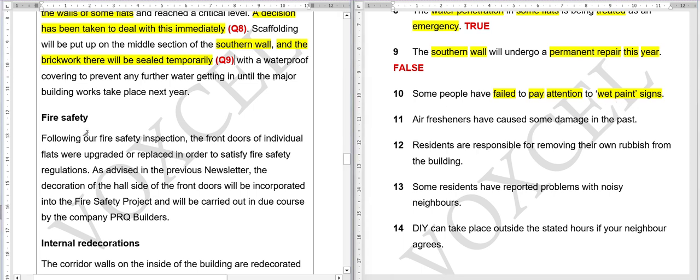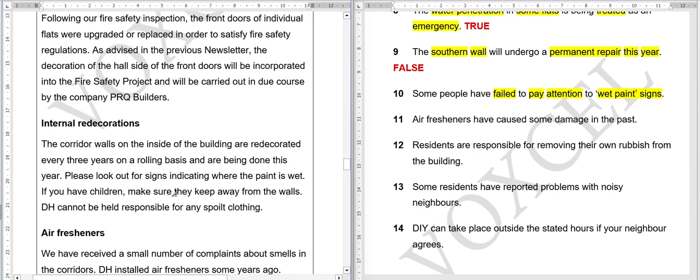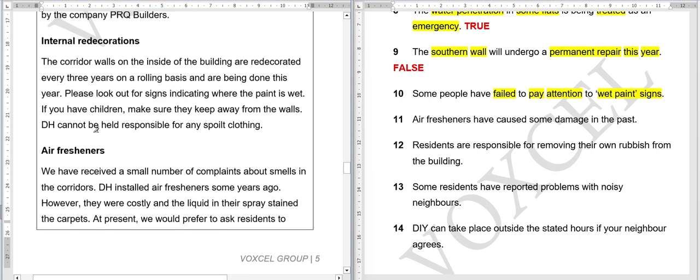Let's see, fire safety. I don't think there will be something in the fire safety, but we will read together. Following our fire safety inspection, the front doors of individual flats were upgraded or replaced in order to satisfy the fire safety regulations. As advised in the previous newsletter, the decoration of the hall side of the front doors will be incorporated into the fire safety project and will be carried out in due course by the company PRQ Builders. There is nothing about wet paint here. We don't have to concern ourselves with the other information until we find these words.